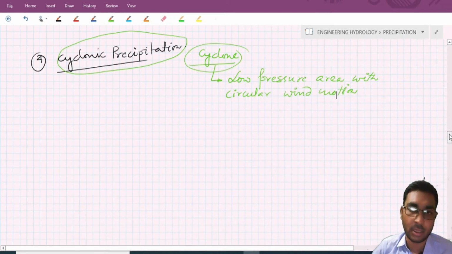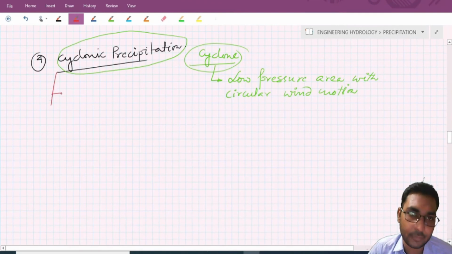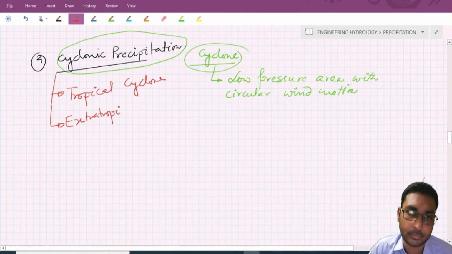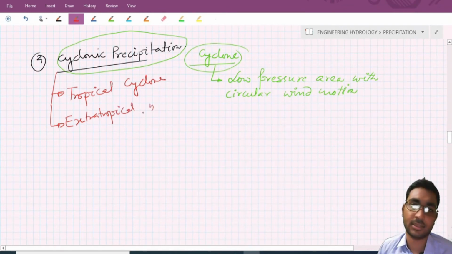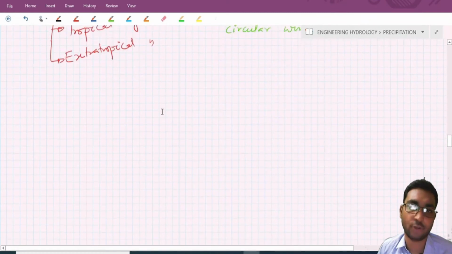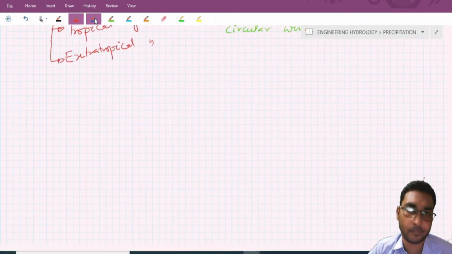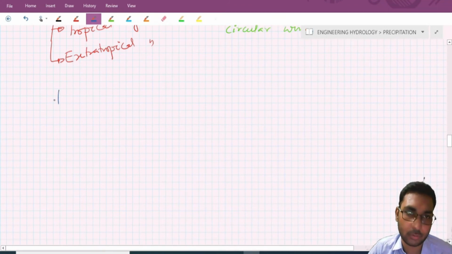Now, cyclonic precipitation is of two types: one is the tropical cyclone, and the other is the extratropical cyclone. First, let's discuss the tropical cyclone.